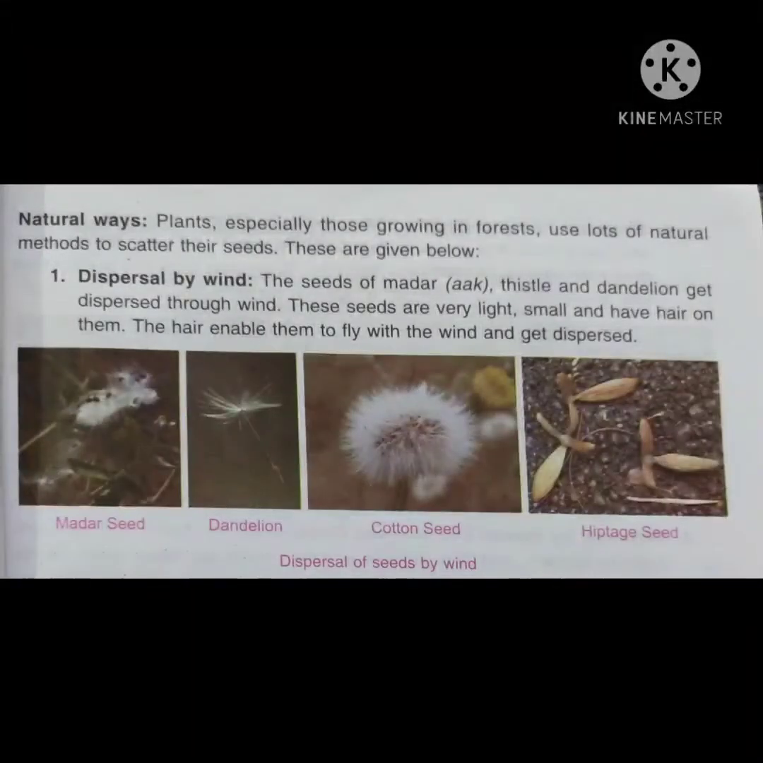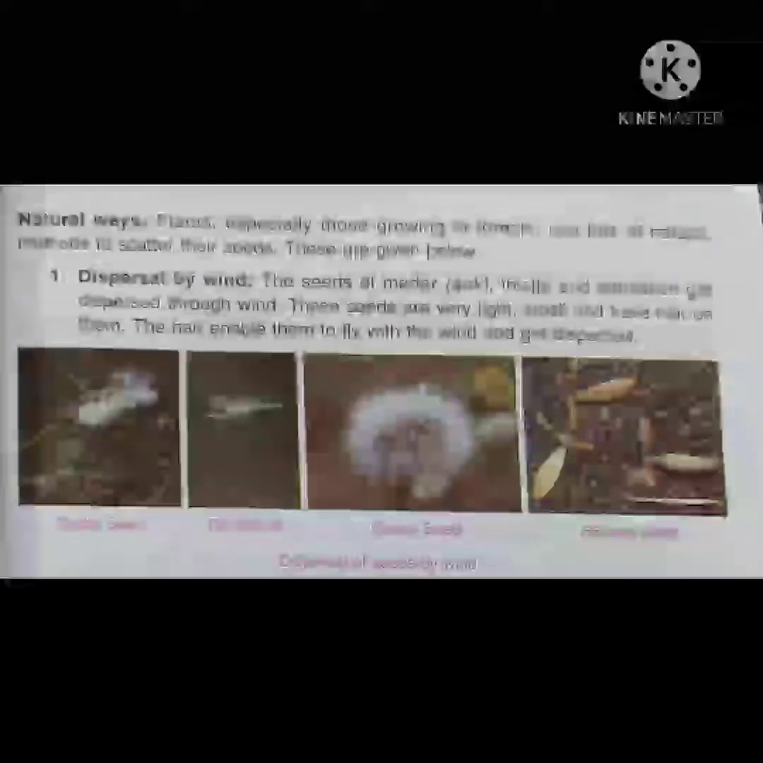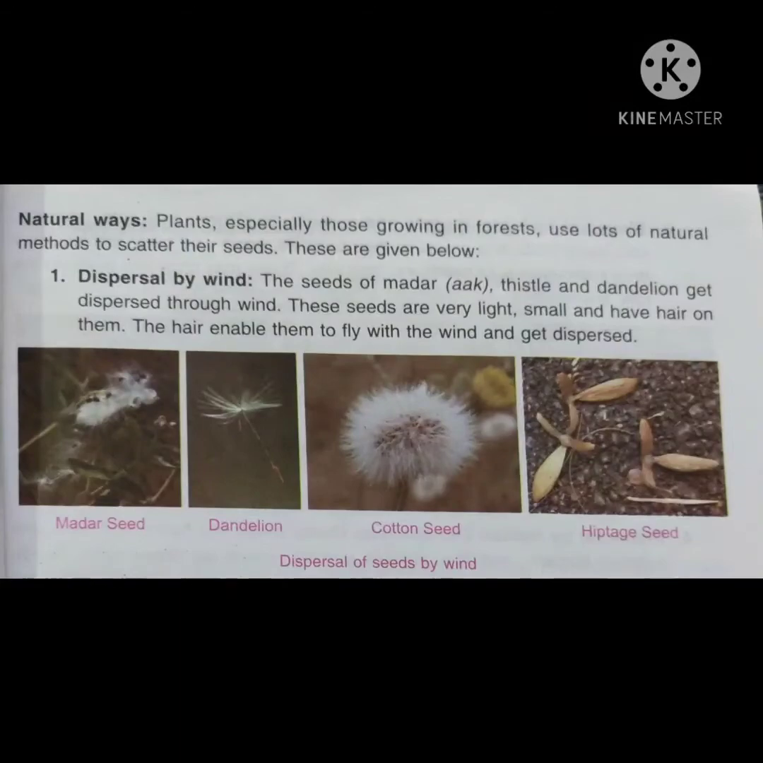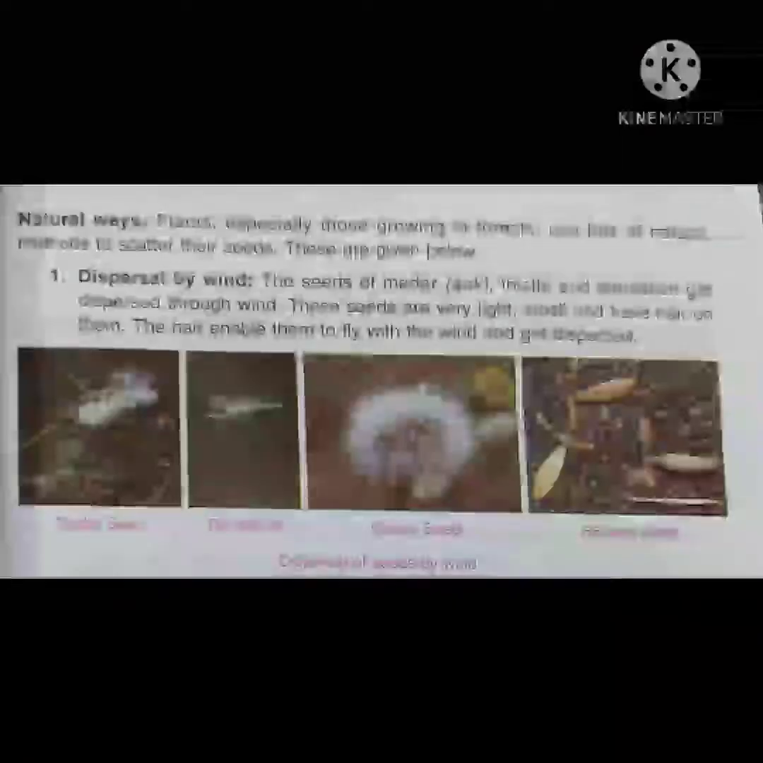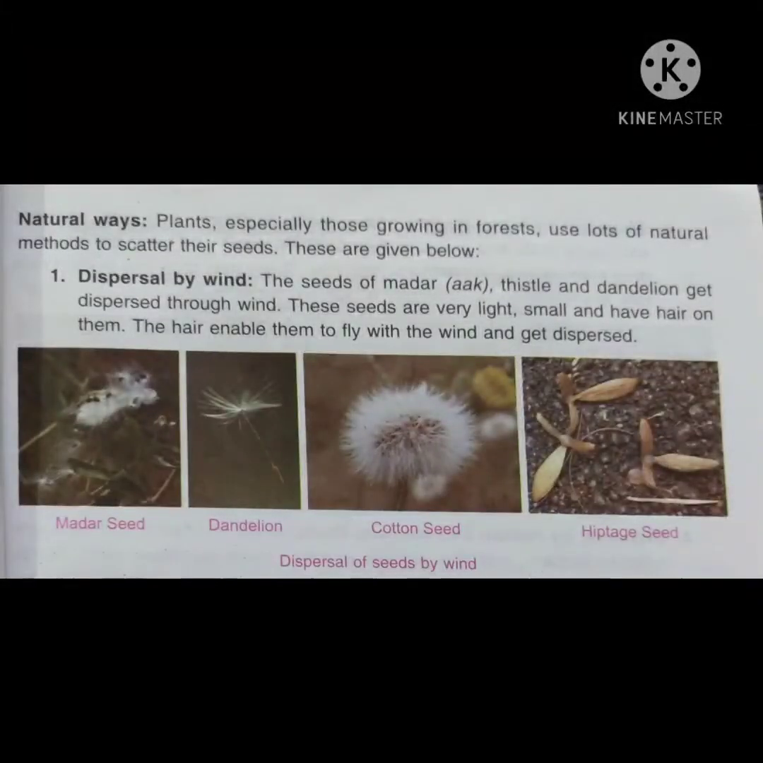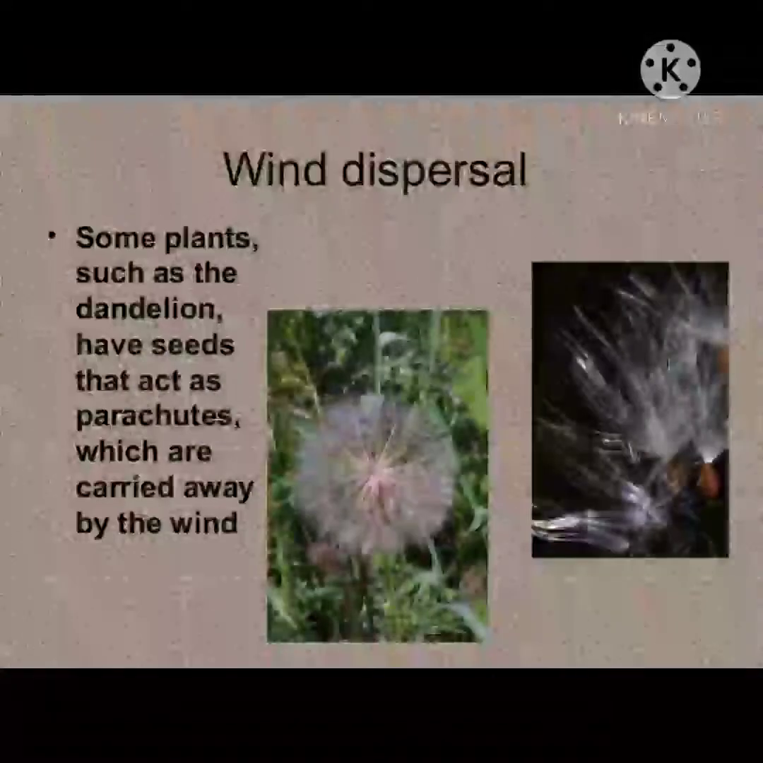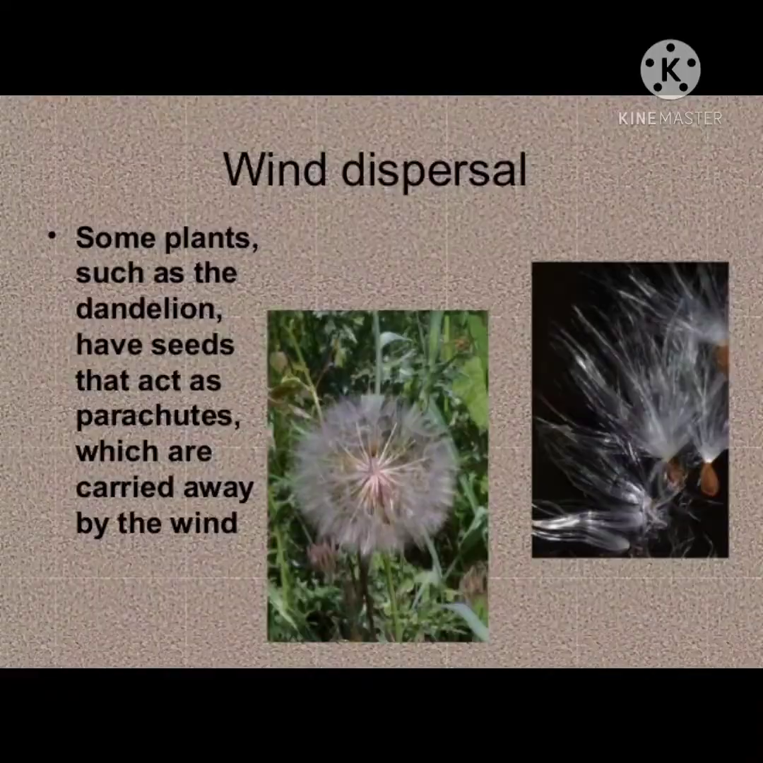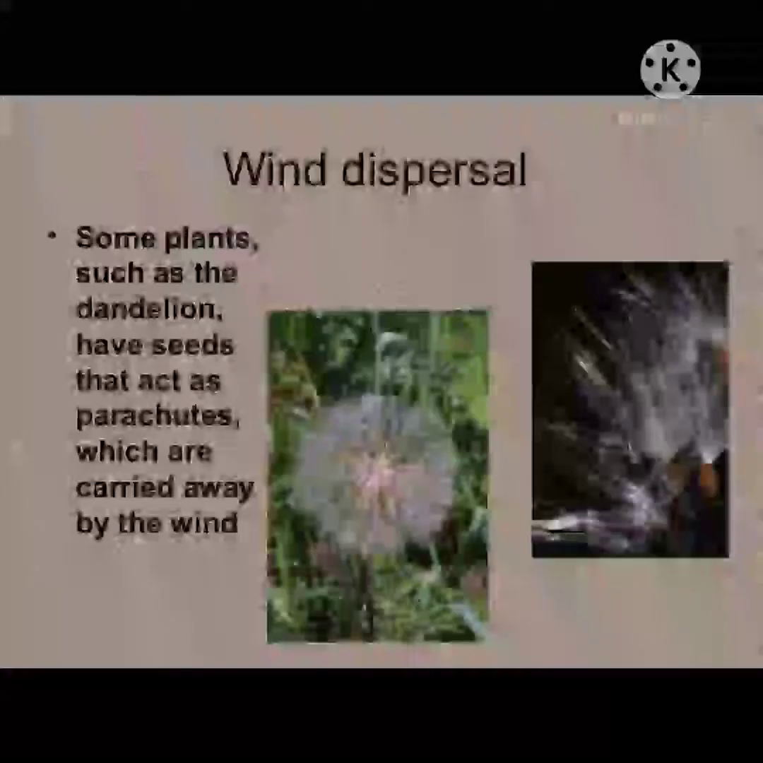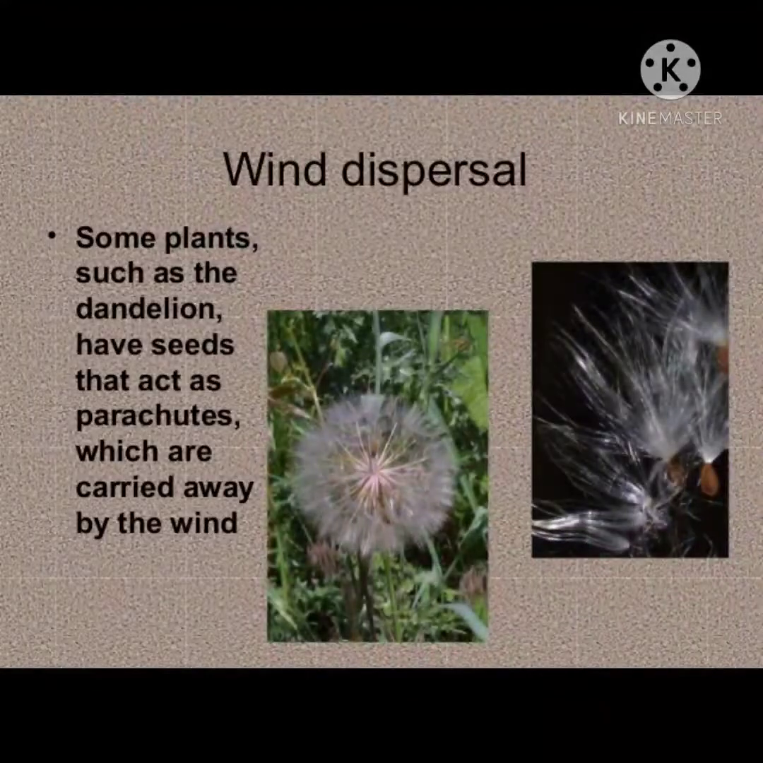Plants, especially those growing in forests, use lots of natural methods to scatter their seeds. These are, number 1, dispersal by wind. The seeds of madar, thistle, and dandelion get dispersed through wind. These seeds are very light, small, and have hair on them. The hair enables them to fly with the wind and get dispersed. Some plants such as dandelion have seeds that act as parachutes, which are carried away by the wind.